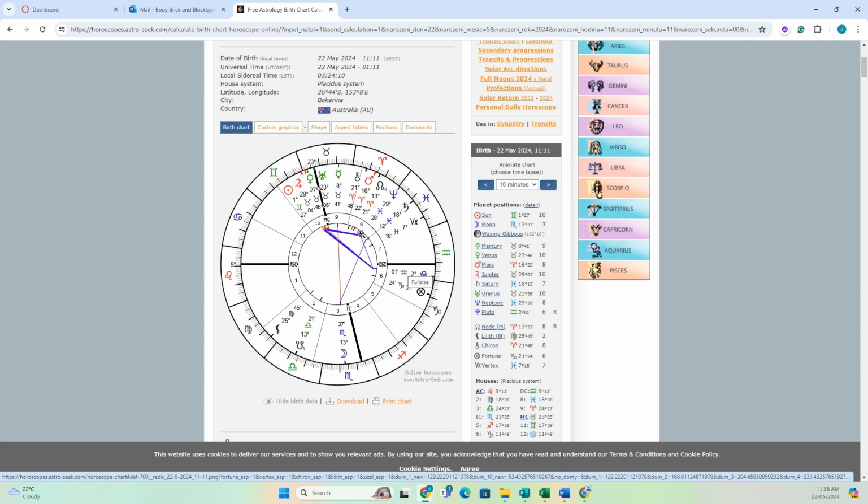And then we've got your eighth house, so Pisces eighth house, and with Neptune there, this person will be very mystical. So the eighth house is all about transformation, shared resources, sexuality, and the occult, because it's also ruled by Pluto. And then you've got the ninth house, which pertains to philosophy, higher education, travel, and spirituality.